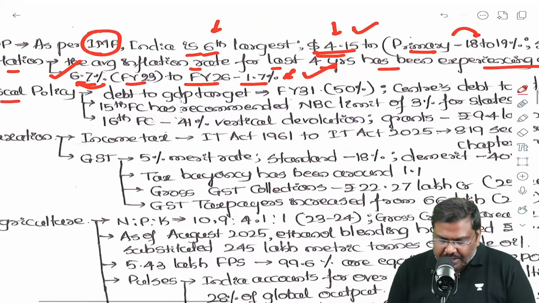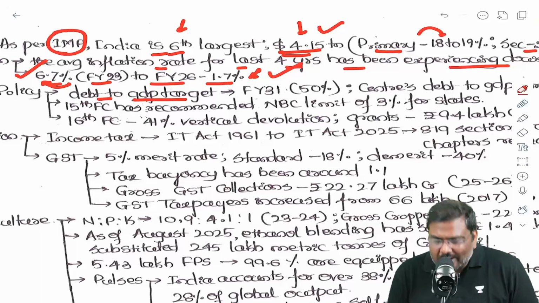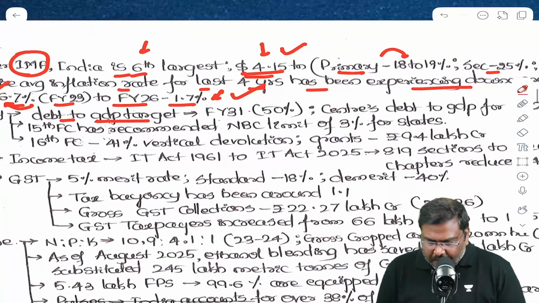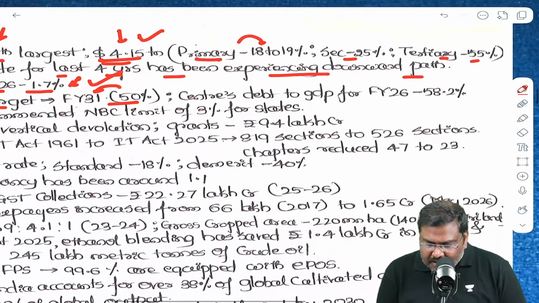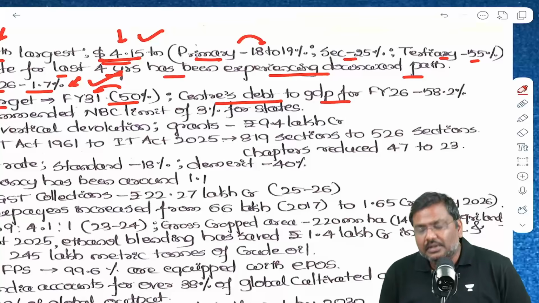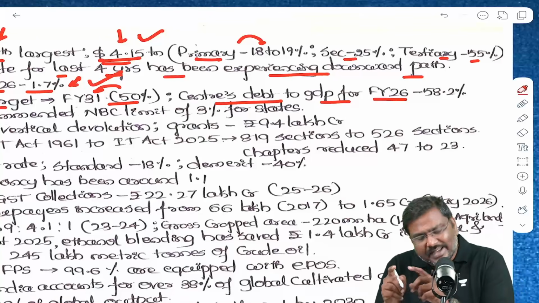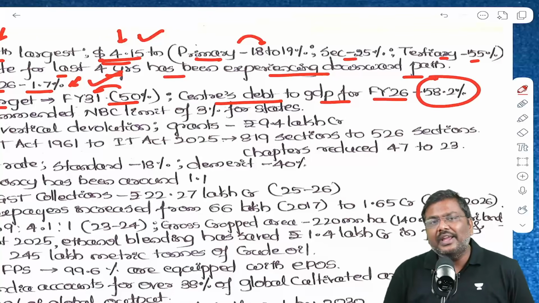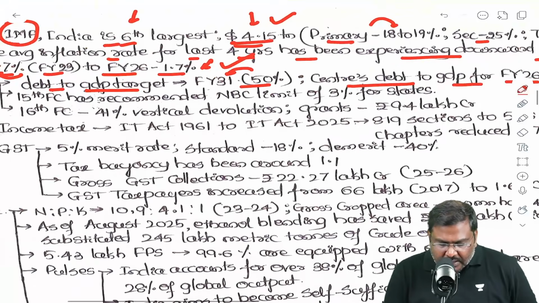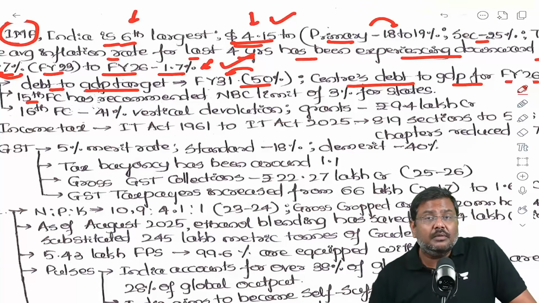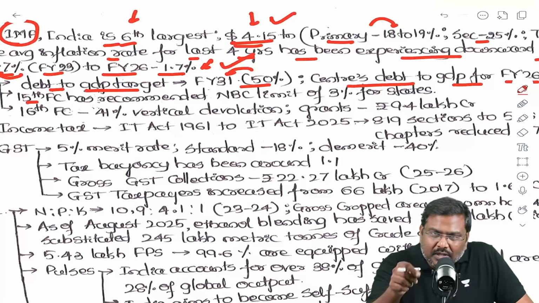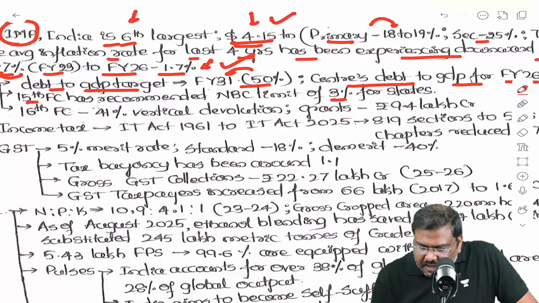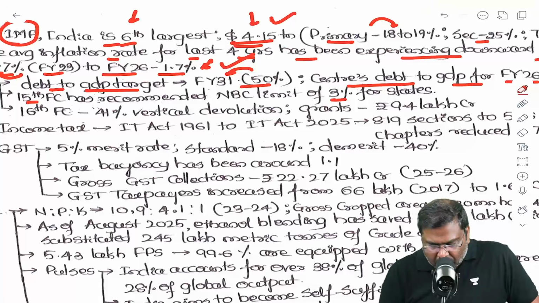Now, in the fiscal policy, the debt to GDP target that has been set up by the government of India is 50% by financial year 31. The central government debt for the financial year 26 as a percentage of GDP is around 58.2%. And the 15th Finance Commission has given a recommendation of net borrowing ceiling limit to be decided for the states, which is 3% of gross state domestic product.